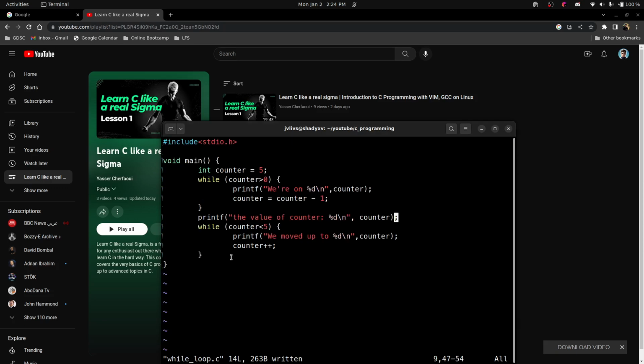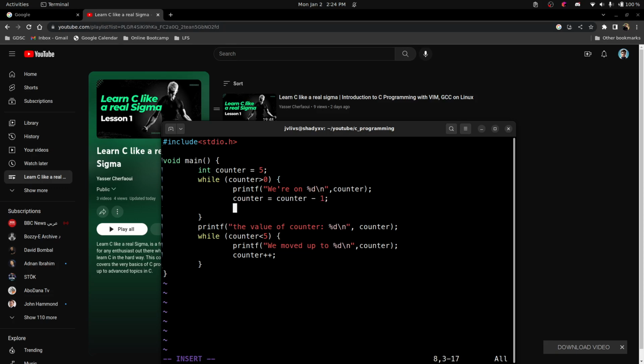So I want you to know that in the C programming language, and maybe even in other programming languages like Java and JavaScript, they have this concept called incrementation and decrementation by 1. When we want to increment our variable by 1, we basically insert this line, which is equivalent to the following line: counter equals counter plus 1. So these two lines are equivalent.